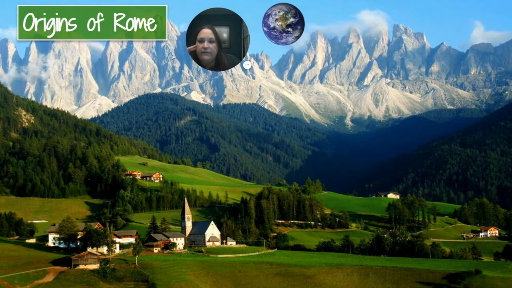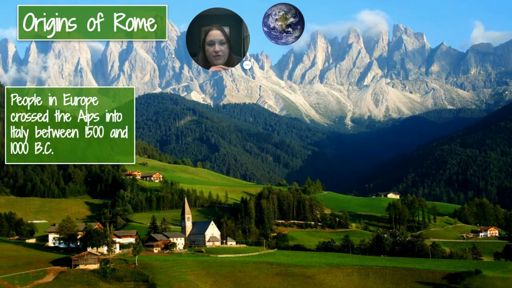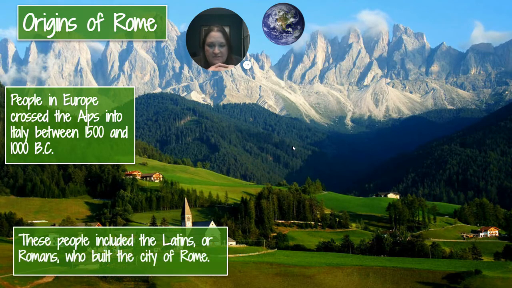All right, so how did Rome start? Well, people crossed these mountains in the background you see back there. Those are the Alps. They crossed over the Alps somewhere between 1500 to 1000 BC. When they crossed over, they realized that they had some good farmland, and this might be a great place to settle. These people included the Latins, who are known as the Romans today.